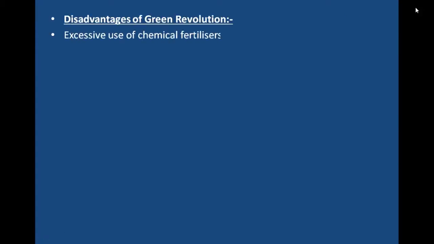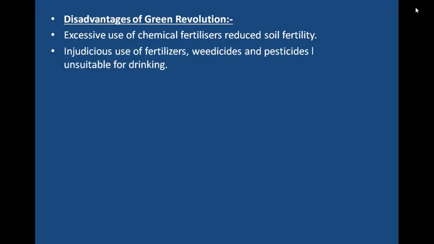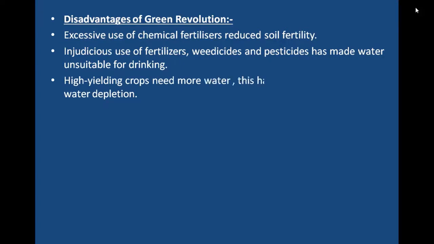Disadvantages of Green Revolution. Excessive use of chemical fertilizers reduced soil fertility. Injudicious use of fertilizers, weedicides and pesticides, meaning unwise use, has made water unsuitable for drinking. High-yielding crops need more water. This has resulted in underground water depletion.